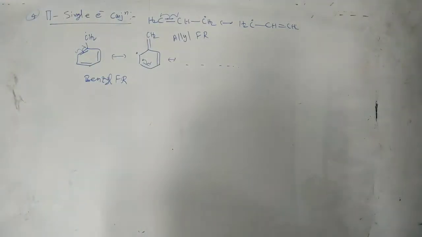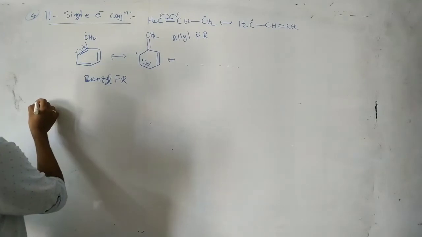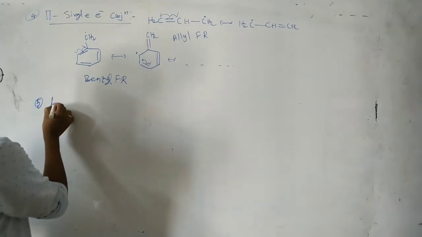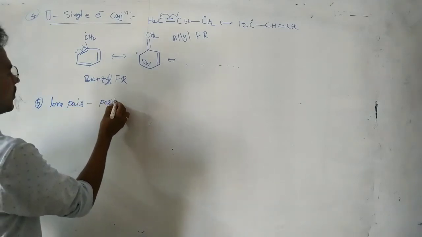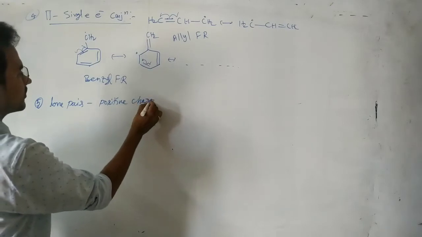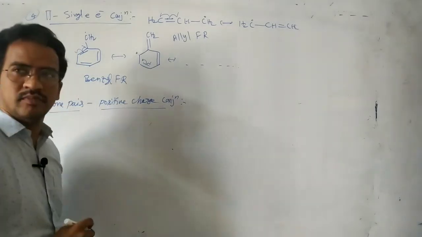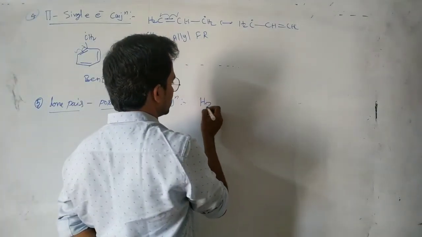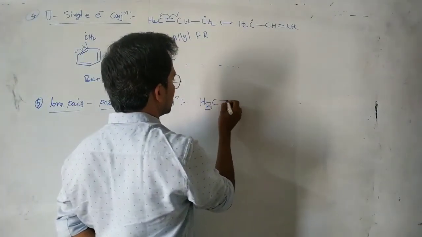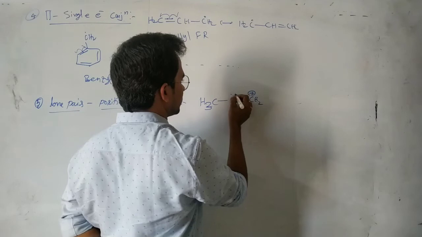And next, another important type of conjugation: the fifth one, lone pair positive charge conjugation. Lone pair positive charge conjugation means you see this one, CH3, oxygen, CH2 plus, a positive charge.